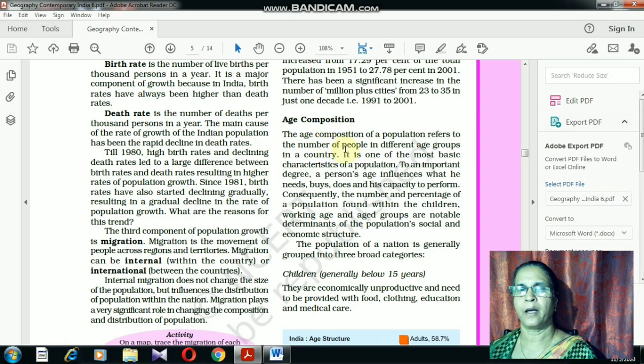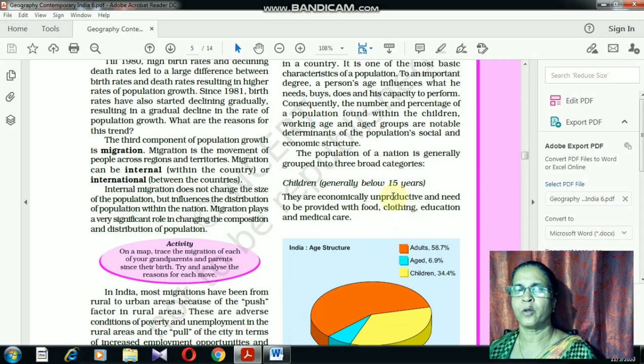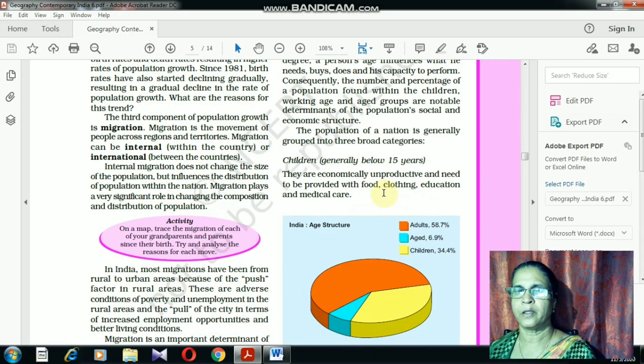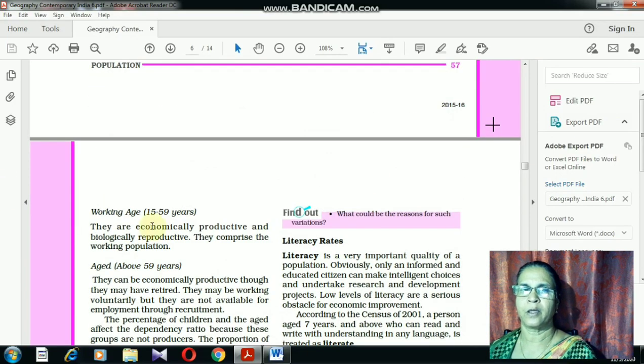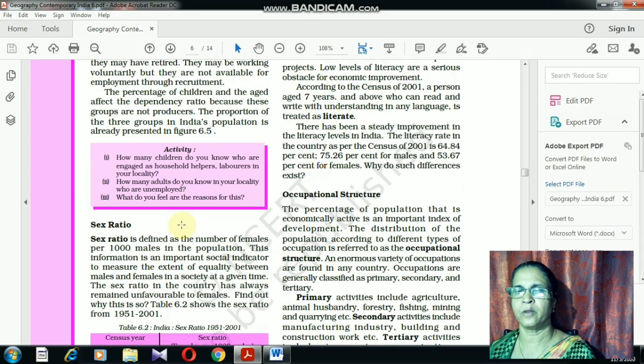Today let us see the last unit in the population chapter, that is the characteristics of population. What possible questions could be asked over this unit? The very first question could be: what is age composition? The age composition of a population refers to the number of people in different age groups. One more possible question is: into how many groups is it classified? It is classified into three groups: children below 15 years, working population 15 to 59 years, and aged people, that is above 59 years. This is a possible question that could be asked on this.